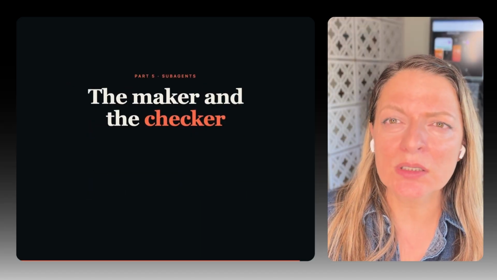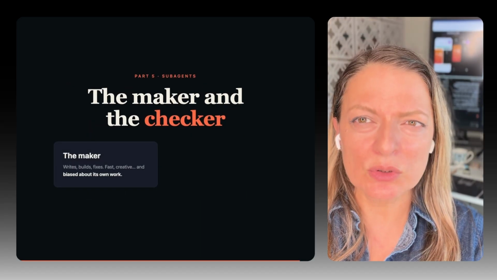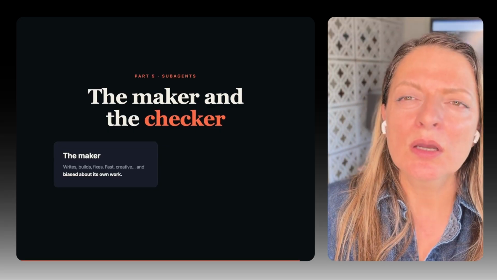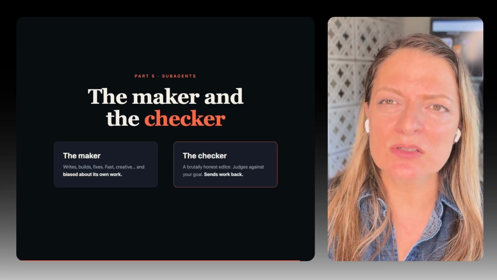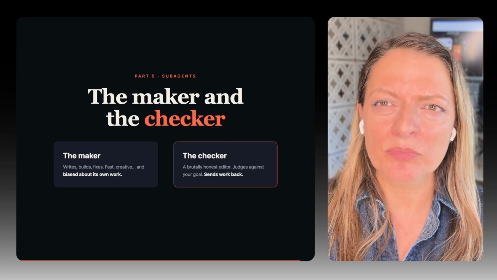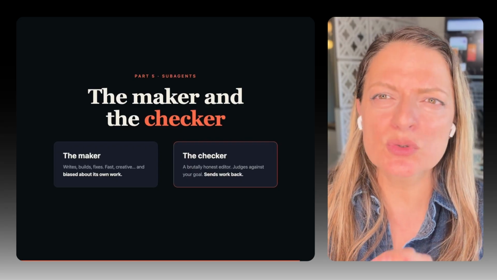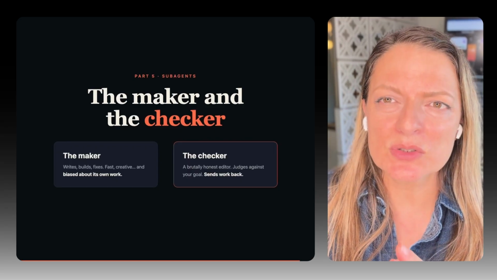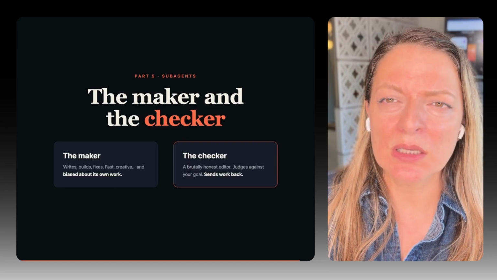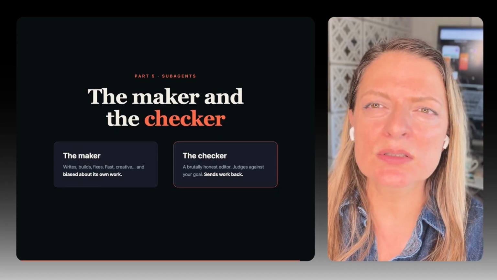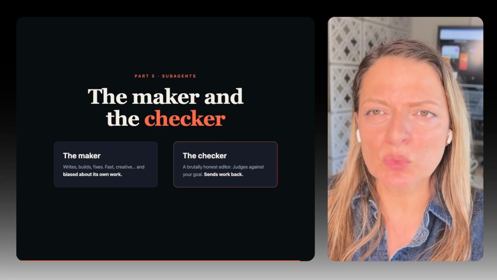That's the concept of sub-agents. The one who's doing the work is the maker, and the one who's checking the first agent's work is the checker. And the reason why you want to have 2 separate agents is because the first one will inevitably fail, because the first agent is biased. When you do your own work, you're biased.